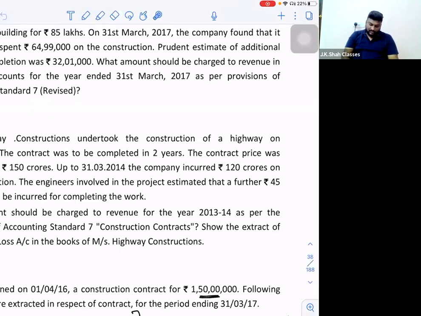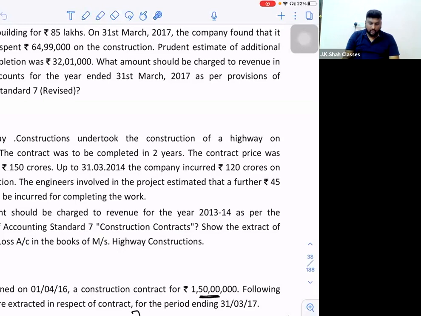Now they ask you, what amount should be charged to revenue? Charged to revenue means what amount should be debited to the P&L account for the year 13-14 as per the provisions of AS7 construction contracts? So technically, sir, as per AS7, I have to debit the entire 15 crores of loss in the P&L account for the year 13-14 itself.